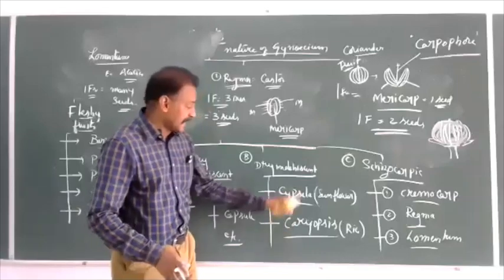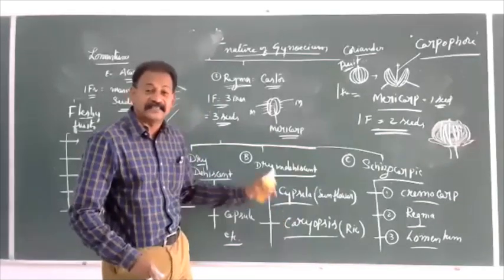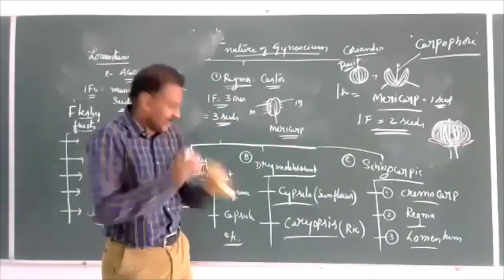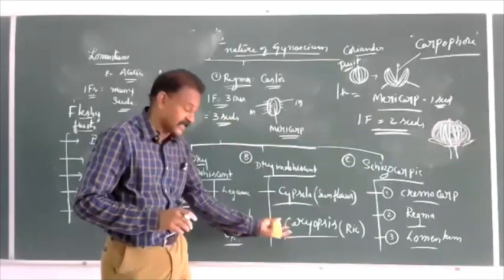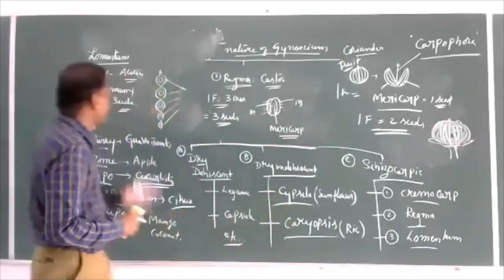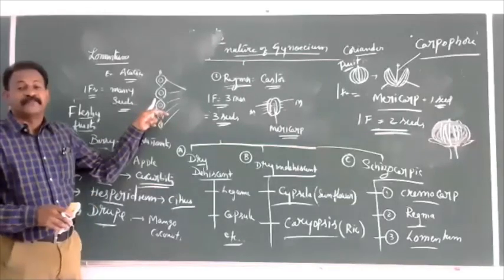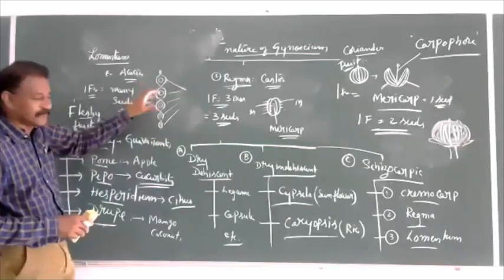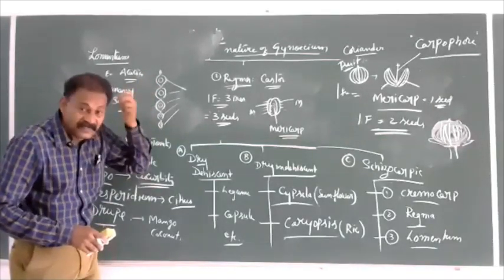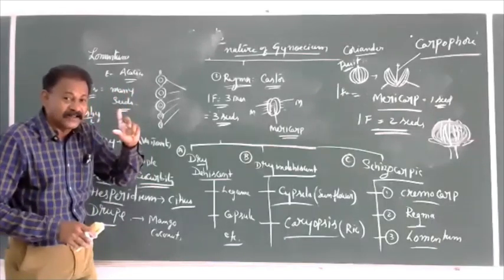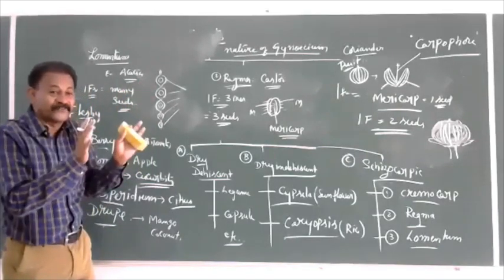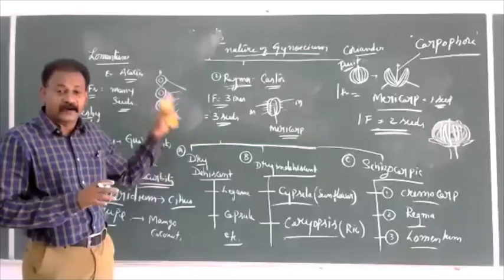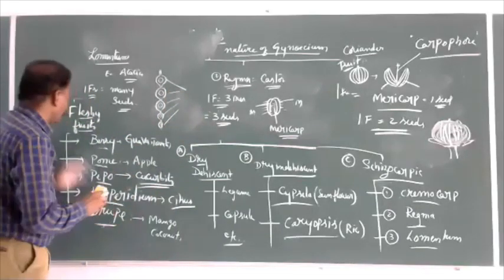If you see Caryopsis or cypsella, a single fruit, single seed, the seed and ovary wall, that is the pericarp, are fused together. If you shake a Caryopsis or cypsella fruit, it will not give any sound. But when you take a fruit of acacia or Tamarindus when dry and hold it in hand, it will give noise. It means the seed and the fruit wall are not fused. These are the characteristic features a biology student has to observe and notice, and based upon the question, show our talent.